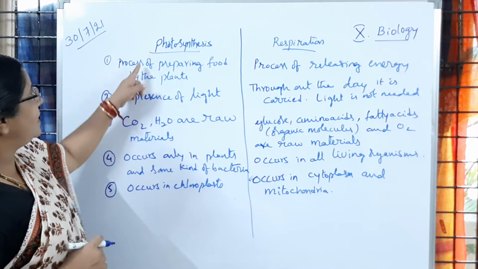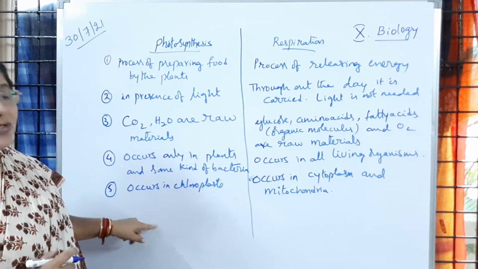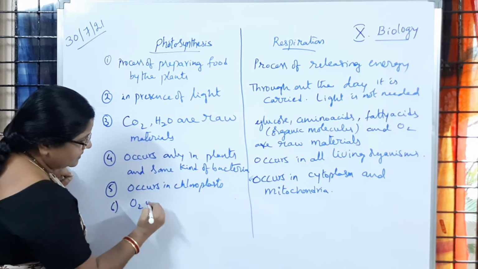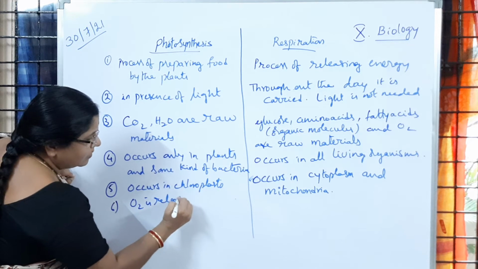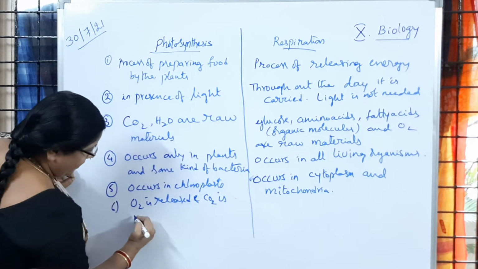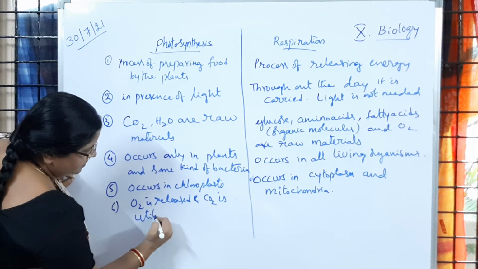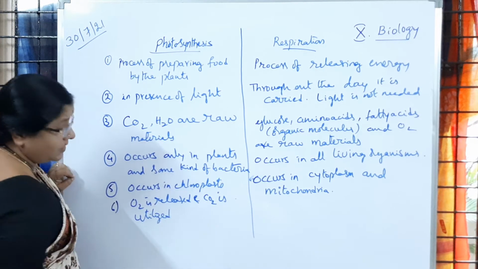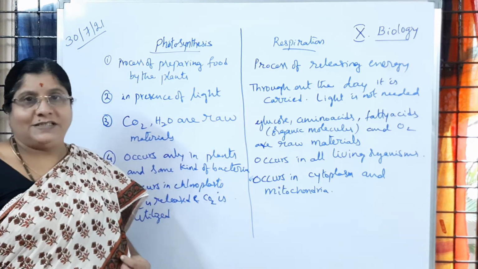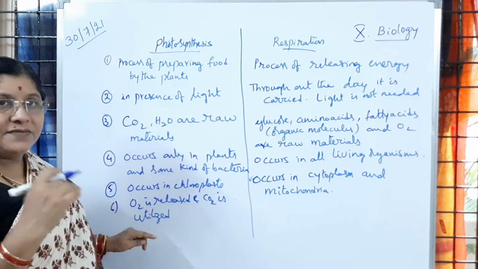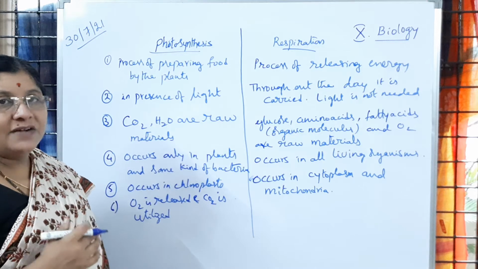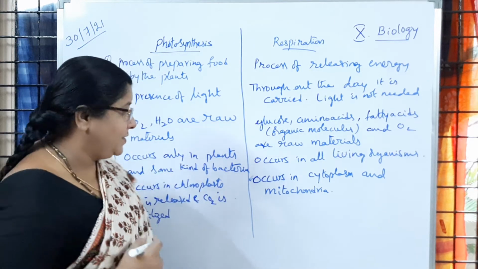Then, which gas is produced in the process of photosynthesis? You know it very well that oxygen is released and CO2 is utilized. Is it clear? So in the process of photosynthesis, oxygen gas is released, whereas carbon dioxide from the atmosphere is taken up. Carbon dioxide is fixed in the plant for the preparation of organic molecules.